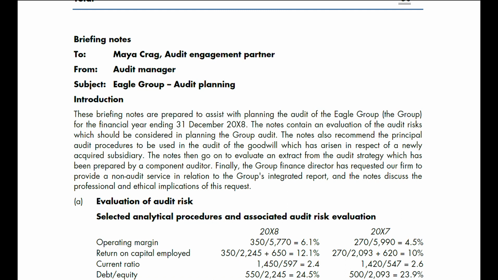The notes contain an evaluation of audit risks which should be considered in planning the group audit. The notes also recommend the principal audit procedures to be used in the audit of goodwill which has arisen in respect of a newly acquired subsidiary.